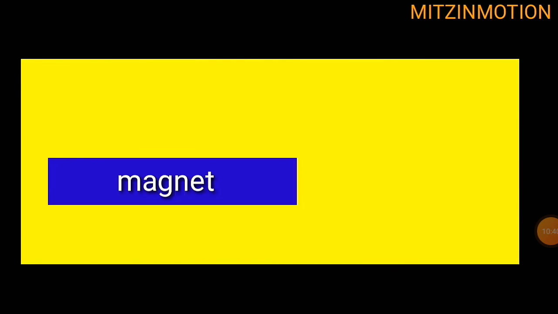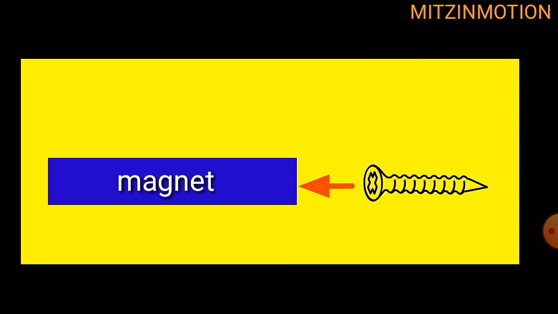Here the force is applied between two objects even if the two objects are not in contact. The objects are not in contact, and so this magnetic force is nothing but a non-contact force.